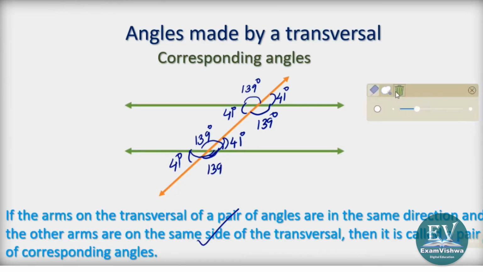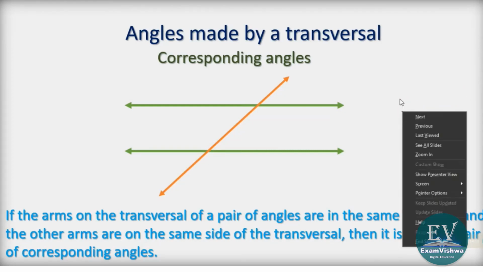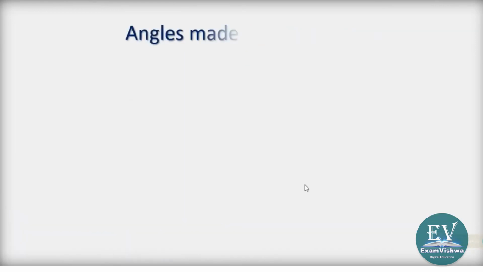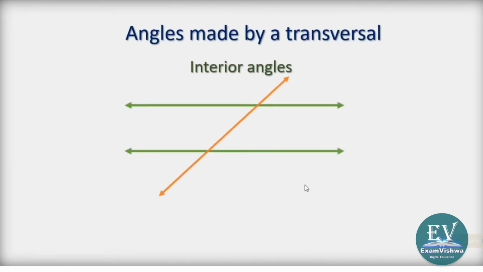We found that there are more categories. What is the next category? The next category is angles made by the transversal: interior angles. What are interior angles? The name itself is giving us a clue.